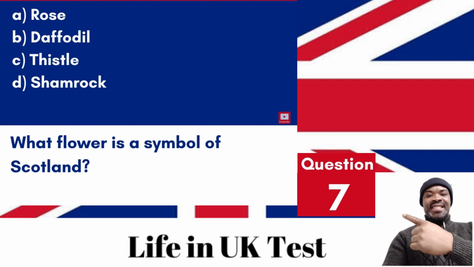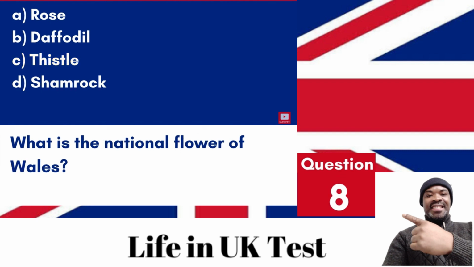Question 7. What flower is a symbol of Scotland? A. Rose. B. Daffodil. C. Thistle. D. Shamrock. Answer: C. Thistle. The thistle is a national symbol and flower of Scotland.